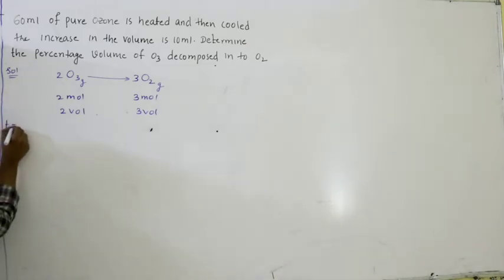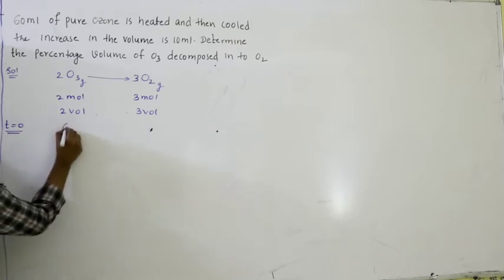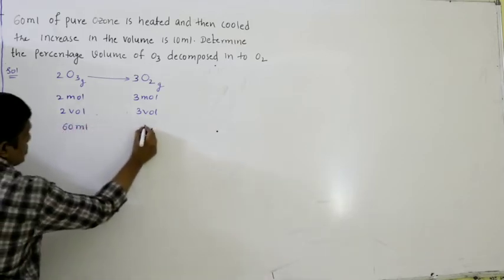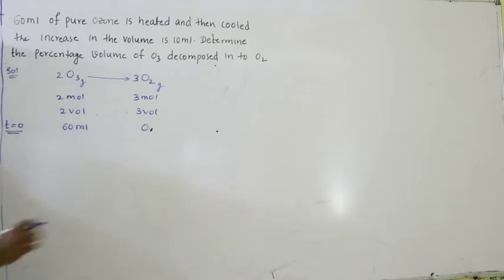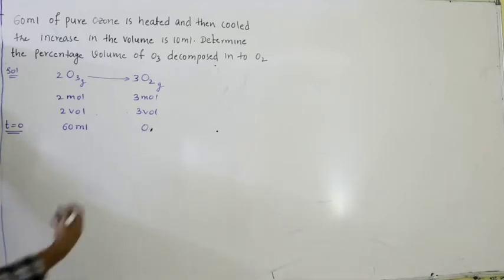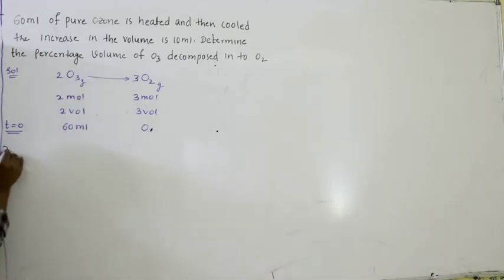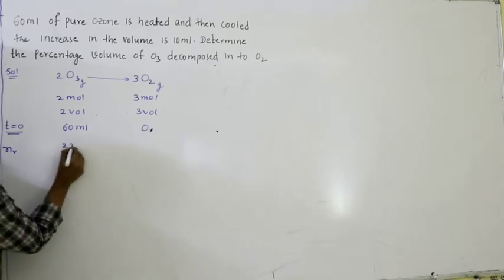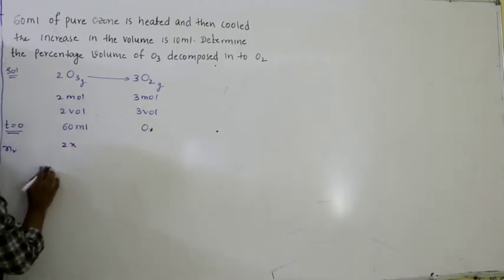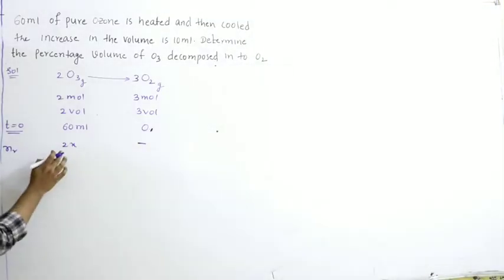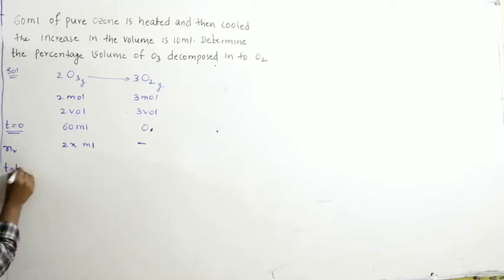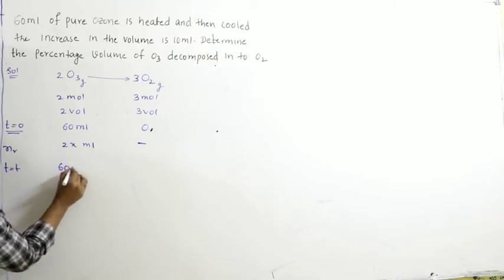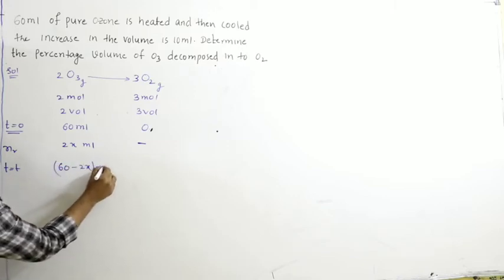So initially how much volume we have at time t equal to 0? We have initially 60 ml of ozone. We don't have any oxygen. Now it is heated, then some amount is decomposed. We don't know how much it is, right? So number of moles decomposed, let us assume 2x, because for 2 moles you will get 3, right? So let us assume out of 60 ml, 2x ml is decomposed. So at any time t, out of 60, 2x is decomposed. So leftover is 60 minus 2x ml.